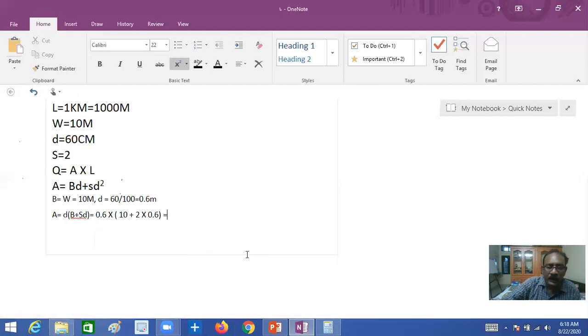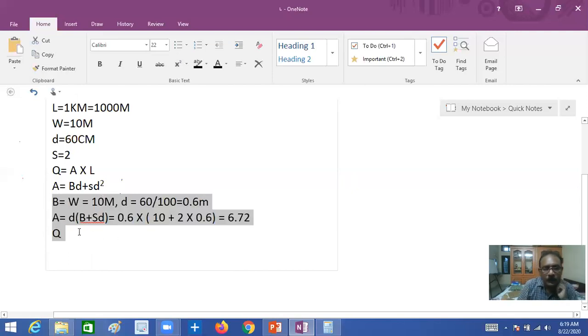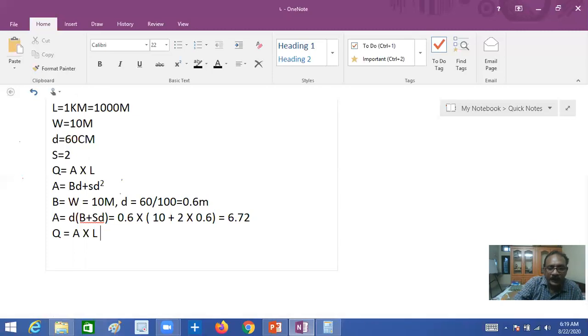So Q is equal to A multiplied by L. What is A here?